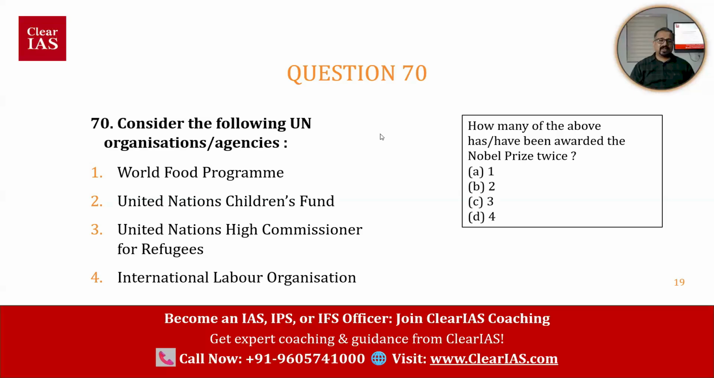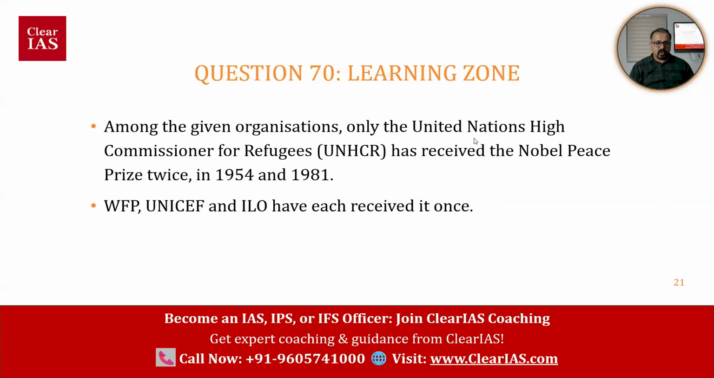And the answer is A, 1, and that is with respect to the United Nations High Commissioner for Refugees, UNHCR, which has received the Nobel Peace Prize twice, in 1954 and 1981. World Food Programme, UNICEF, and International Labour Organization have each received it once. So which UN organization won the Nobel Prize twice? UNHCR, the United Nations High Commissioner for Refugees.